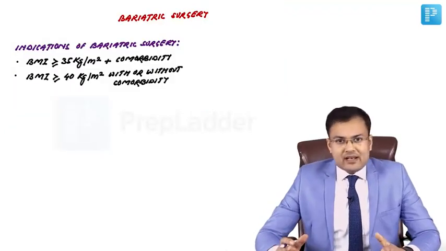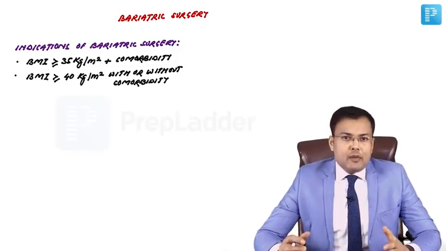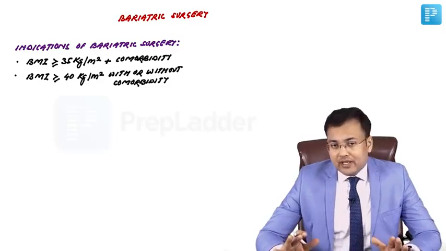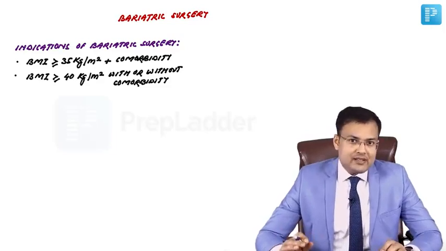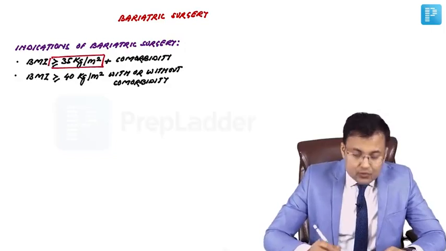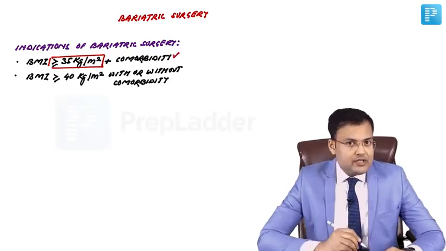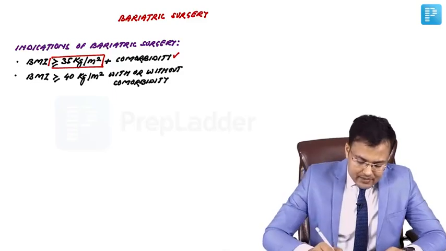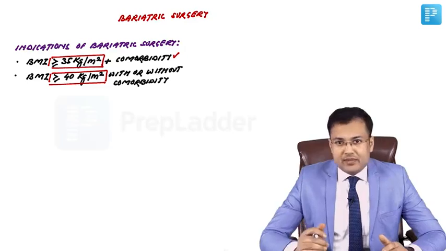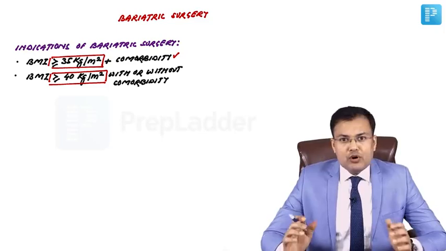Now we are going to discuss bariatric surgery. Bariatric surgery includes the surgical procedures performed for the treatment of obesity. Nowadays it is commonly performed. See what the indications of bariatric surgery are. First, if the BMI is more than or equal to 35 kg per meter square plus comorbidity, and the second is if BMI is more than or equal to 40 kg per meter square with or without comorbidity.